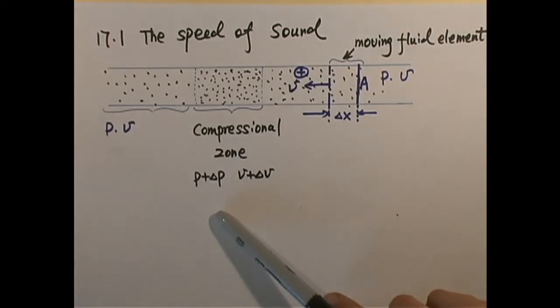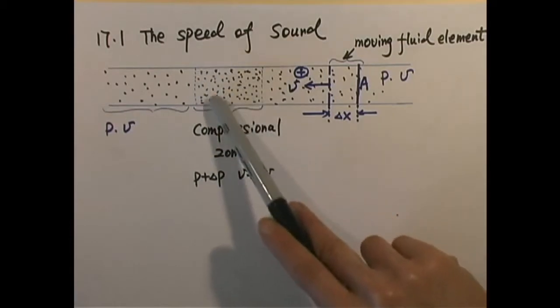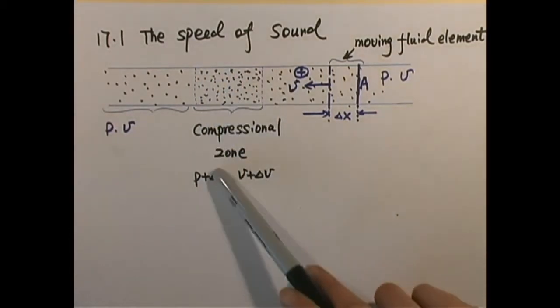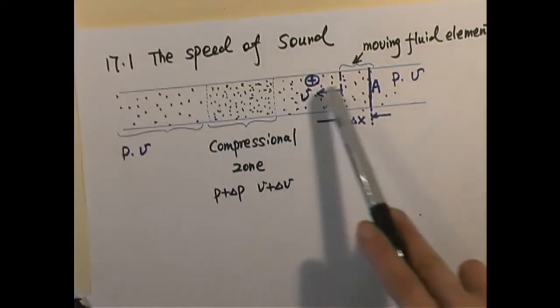Now imagine, just for simplicity, a single compressional pulse produced by a single stroke of a piston is sent down a long tube with speed v. Say, for example, this is the compressional pulse, which travels from left to right.